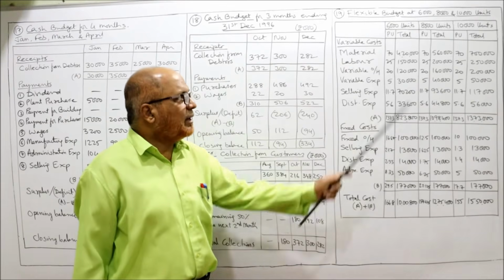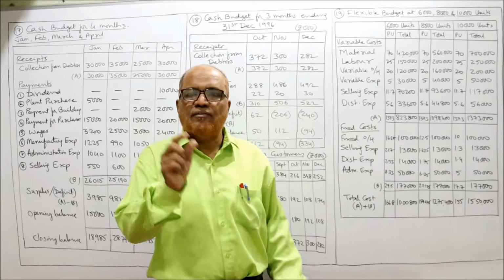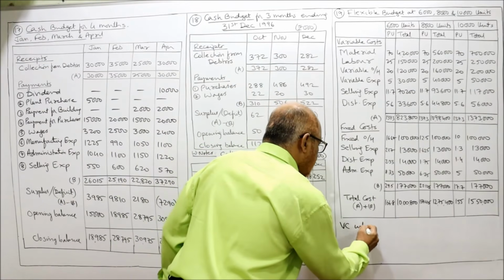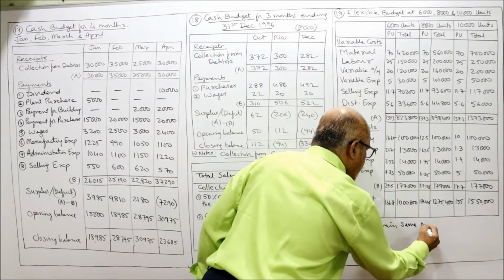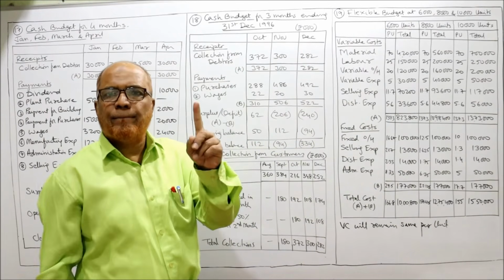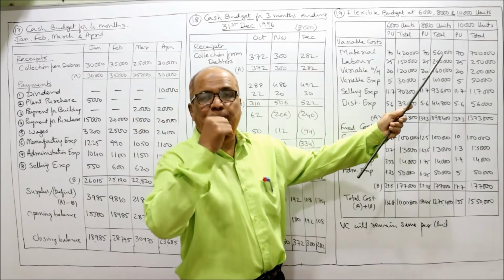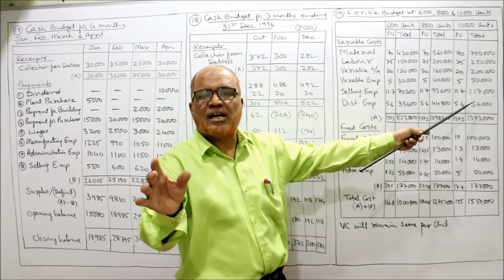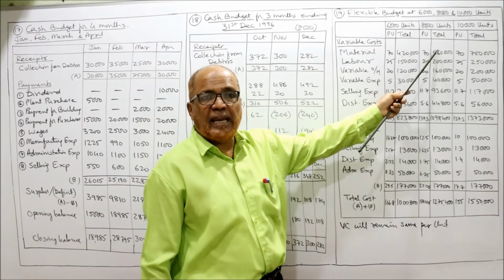Right? Now, while making this budget, remember one point. The variable cost will remain same per unit. First of all, you have to fill up the data for 10,000 units. In the problem, that complete cost data is given for 10,000. By using the 10,000 units, we have to make the budget for 6,000 and 8,000.